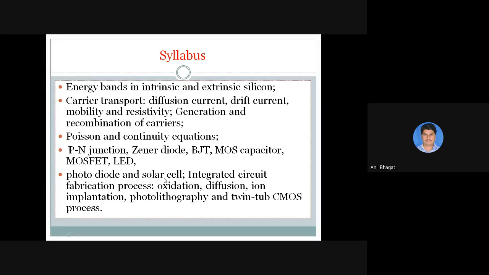The photodiode and solar cell are also important from the GATE exam point of view. IC fabrication process: oxidation, diffusion, ion implantation, photolithography, and twin tub CMOS process. All these points we will discuss one by one. Okay, let's start the actual syllabus.